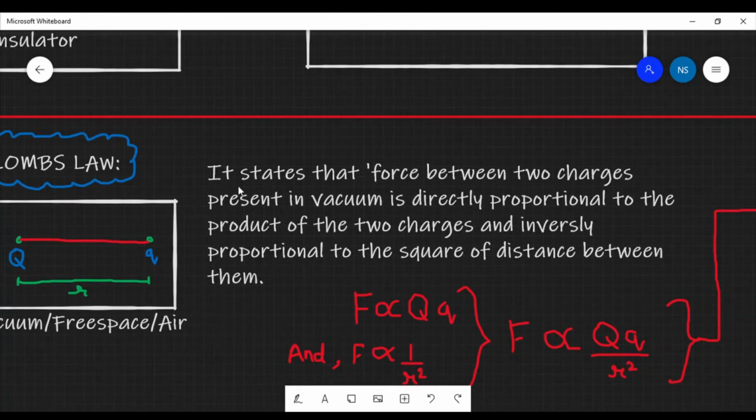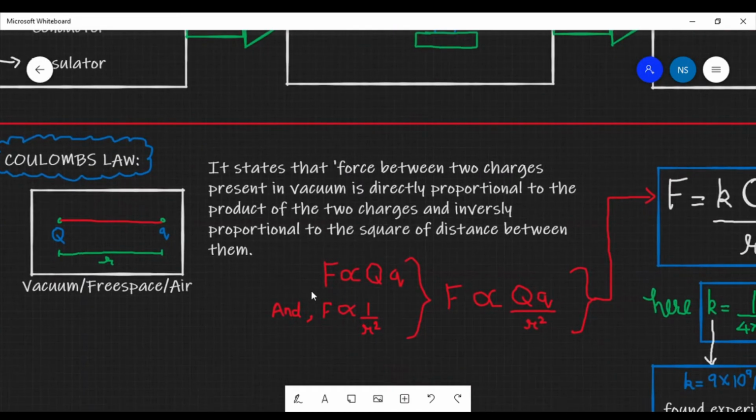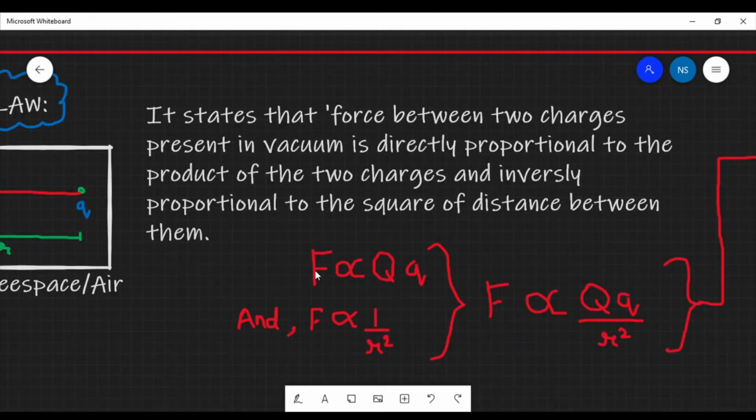So Coulomb's law states that the force between two charges present in vacuum is directly proportional to the product of the two charges and inversely proportional to the square of the distance between them. Let us understand. He says that force is directly proportional to the product of two charges. Here the product of two charges means charge capital Q and charge small q, so we multiply these two. Since it is directly proportional, force is directly proportional to capital Q times small q.